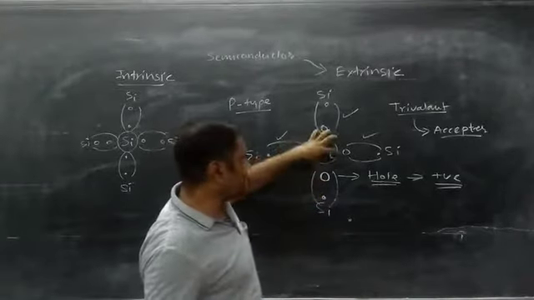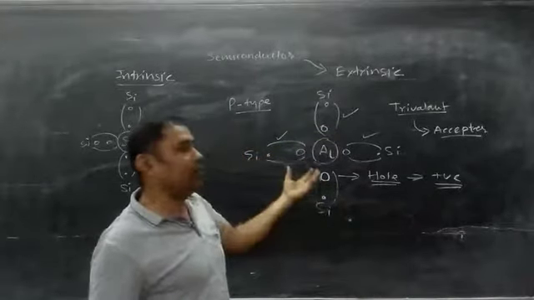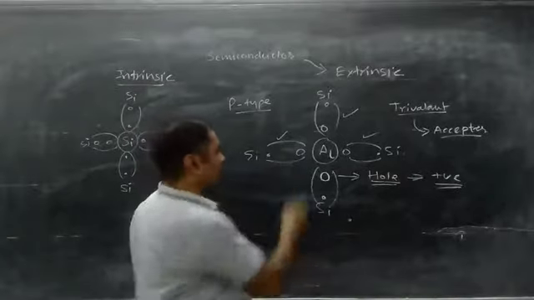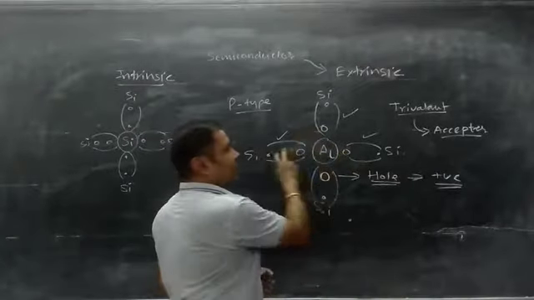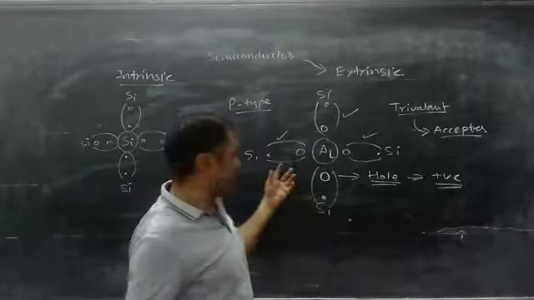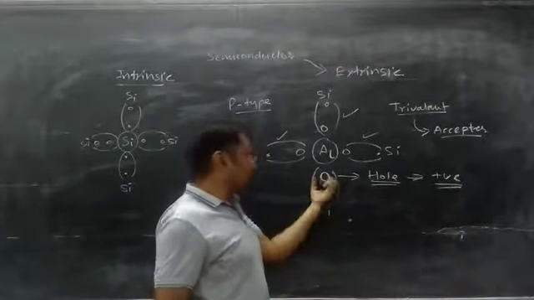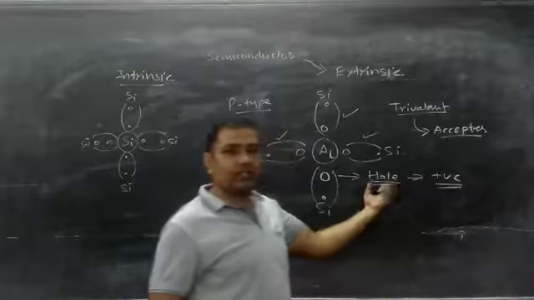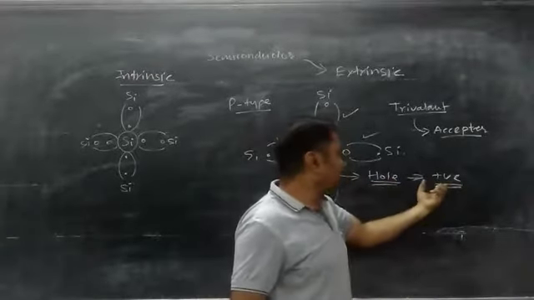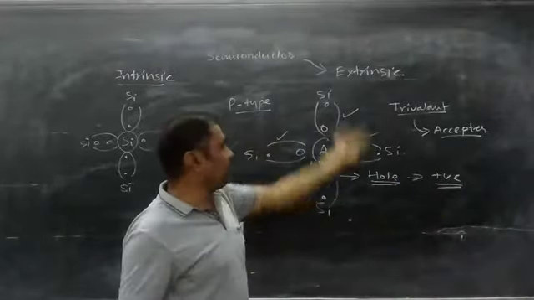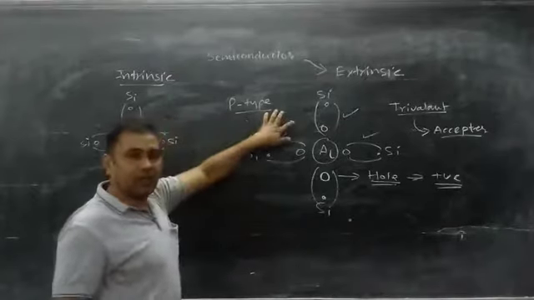So if this impurity atom is added to a pure semiconductor, there is a formation of covalent bonds with the neighboring 3 silicon atoms only, and one remains vacant. That vacant space is called a hole, and a hole is considered as positive charge. That is why this type of material is called p-type semiconductor.